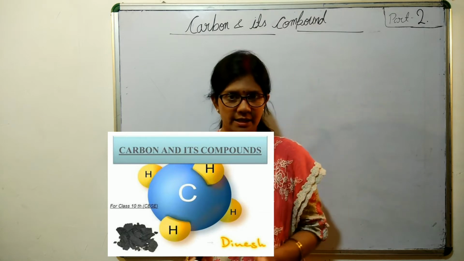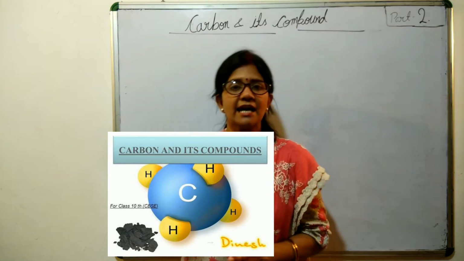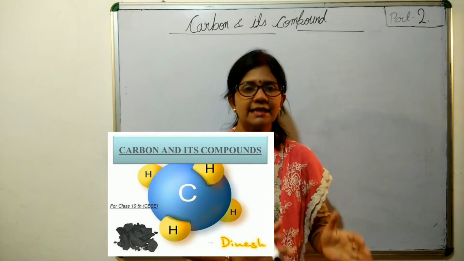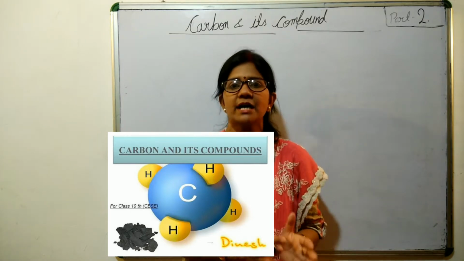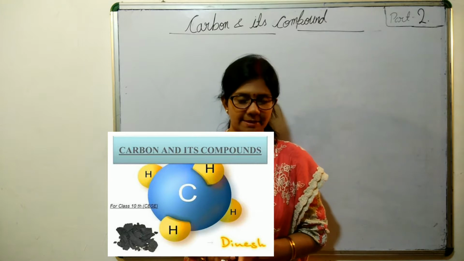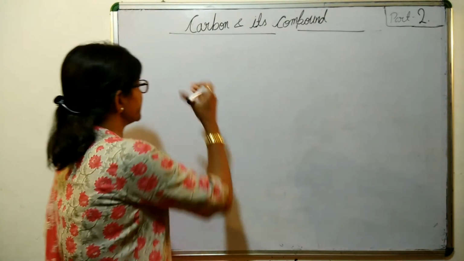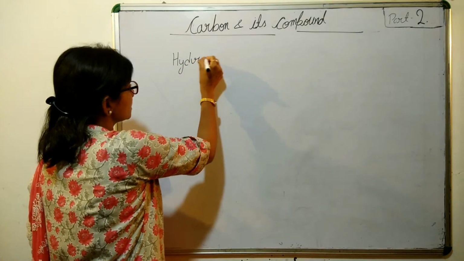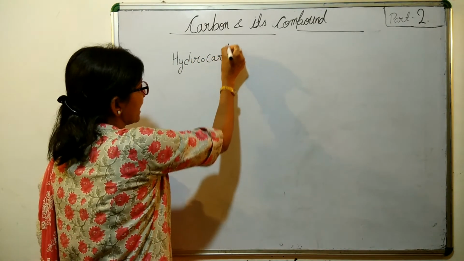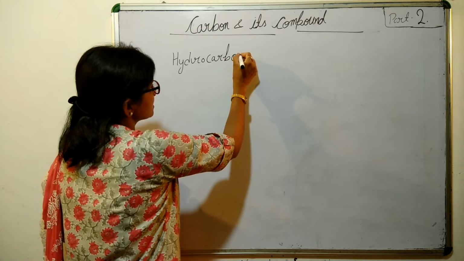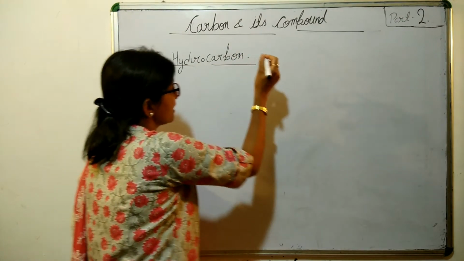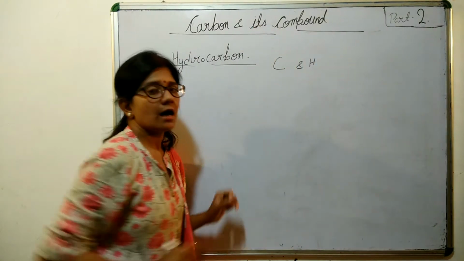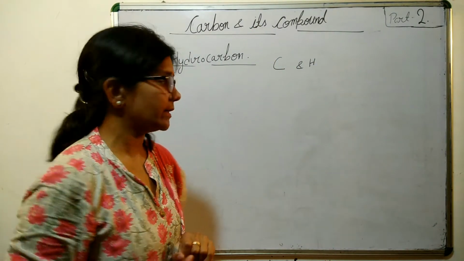Because of this nature and this large number of organic compounds, we keep them in a separate branch of chemistry, that is organic chemistry. At first the term that comes is hydrocarbon. All those compounds which are made up of carbon and hydrogen are called hydrocarbons.